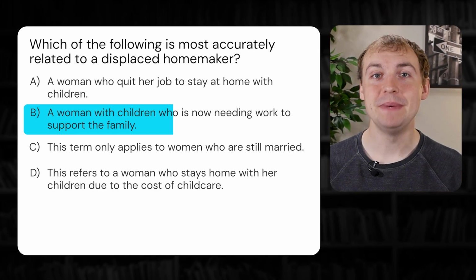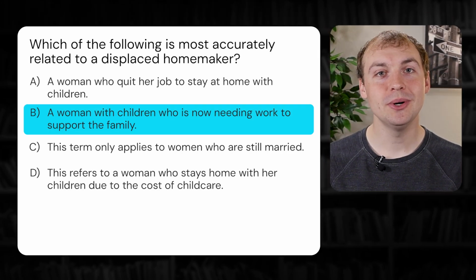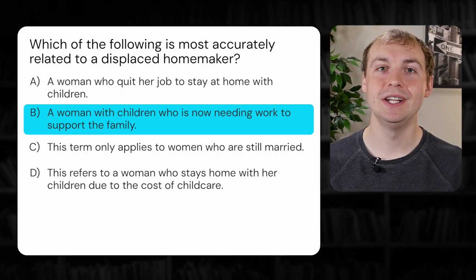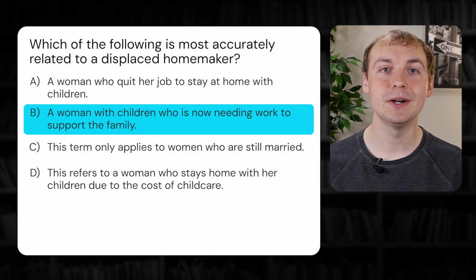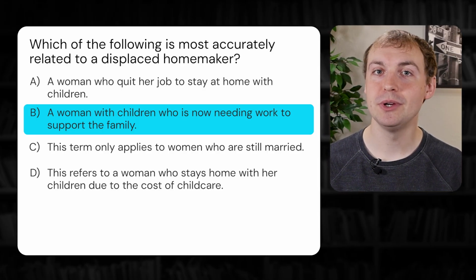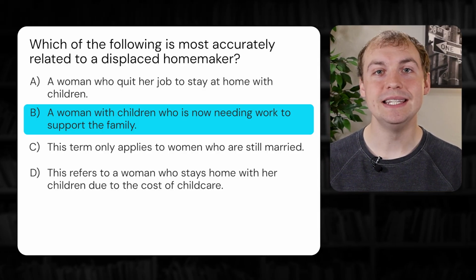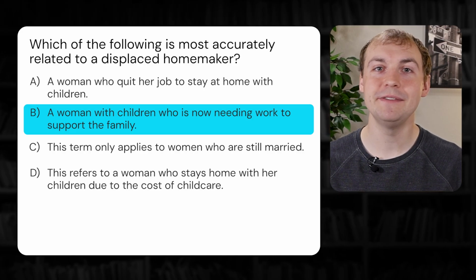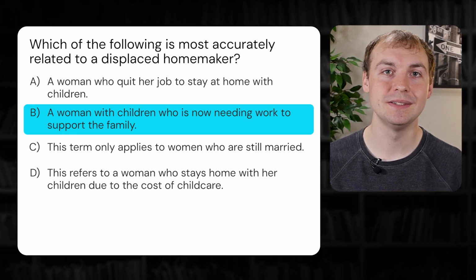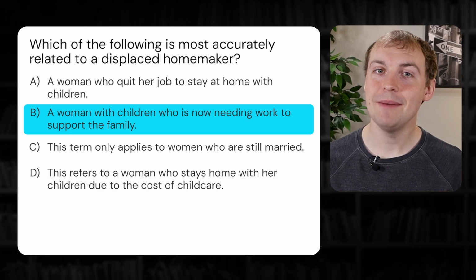The correct answer is B. For this question, B is the correct choice as this is more or less the definition of a displaced homemaker. Keep in mind that you may also hear a displaced homemaker referred to as a reentry woman. As for options A and D, these situations can occur. However, I'm not familiar with any specific terms for these situations. And as for option C, as far as I'm aware, this is not necessary to be a displaced homemaker.